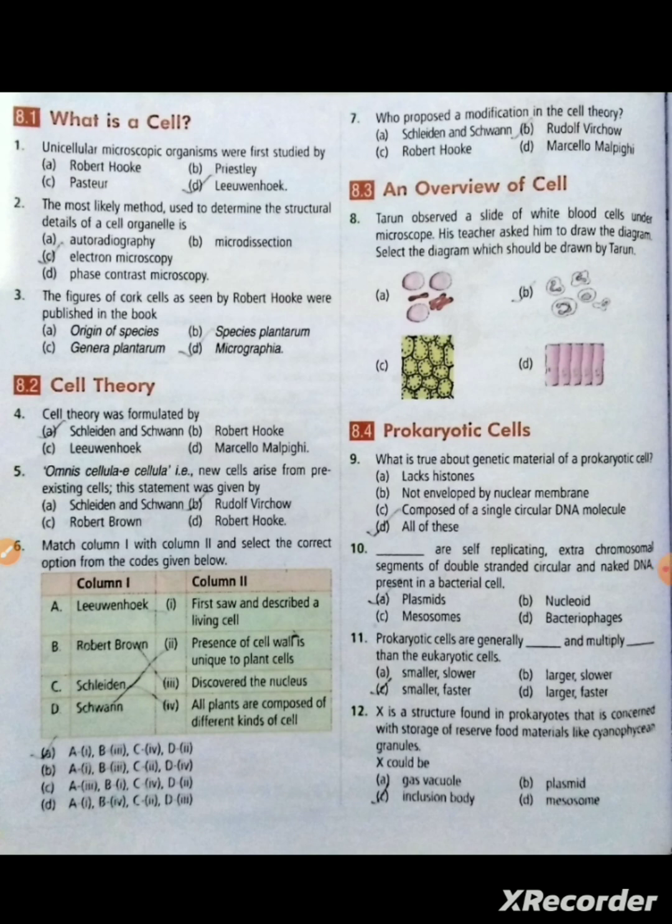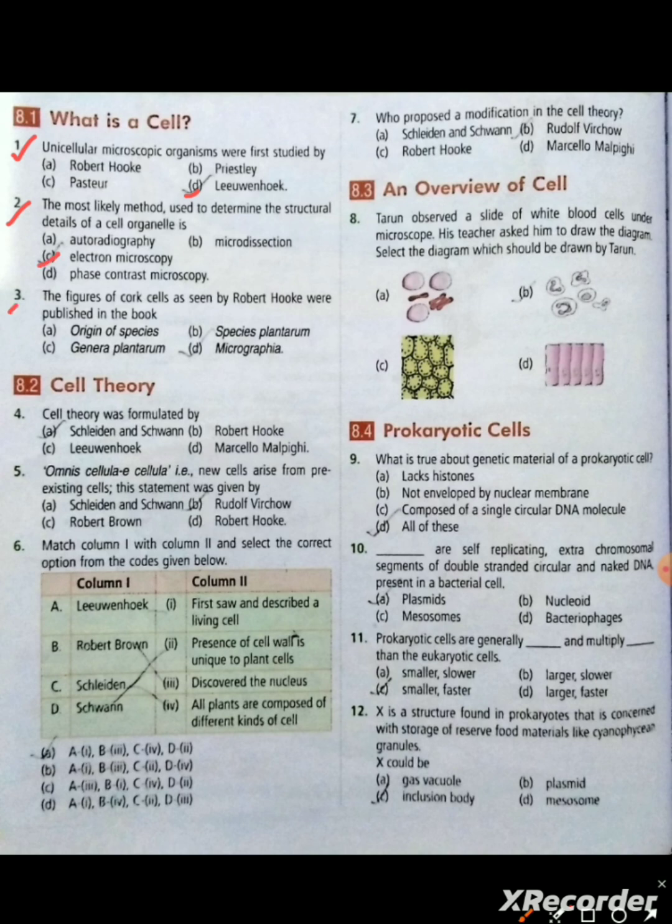Question 1. Unicellular microscopic organisms were first studied by, answer, Leeuwenhoek. Question number 2. The most likely method used to determine the structural details of a cell organelle is, answer, electron microscopy. Question number 3.